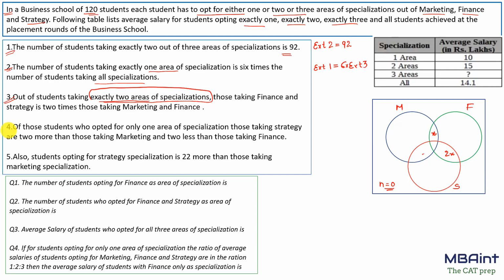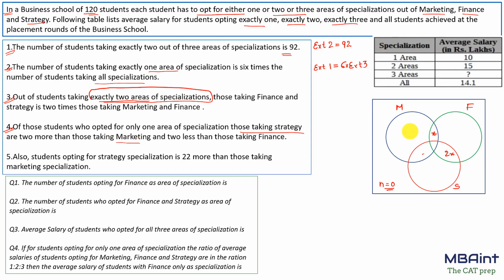Fine. Now what is the fourth point? Of those students who opted for only one area of specialization, those taking strategy are 2 more than those taking marketing and 2 less than those taking finance. So we are just talking about only one area of specialization. It says that those taking strategy are 2 more than those taking marketing.